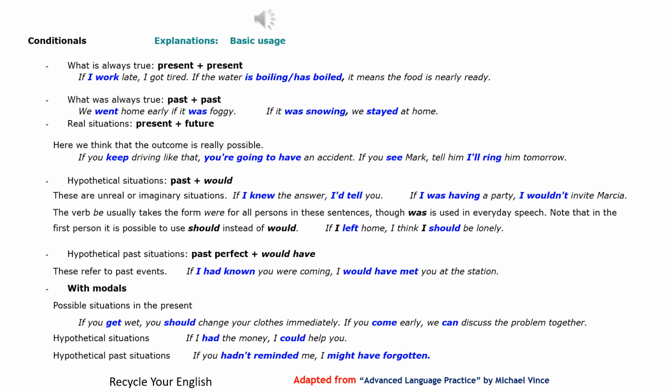Hypothetical past situations, past perfect plus would have. These refer to past events. If I had known you were coming, I would have met you at the station.